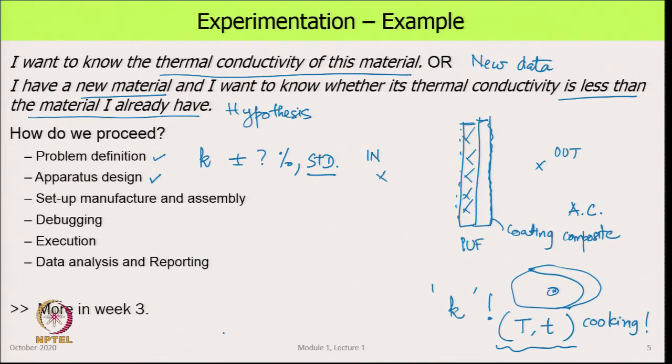So, we take that, and now we have a lot of options before us, because neither the case where we have to make the setup from scratch, nor the case where we have to make it from a standard, tells us what the size of the sample should be, what the temperature measurement technique should be, or how you measure the length.